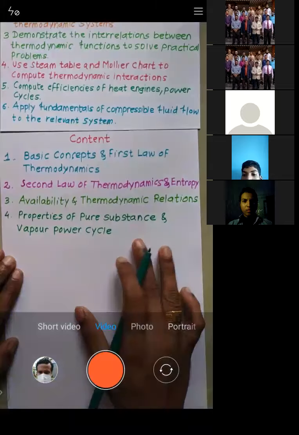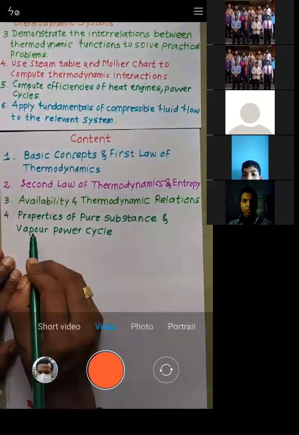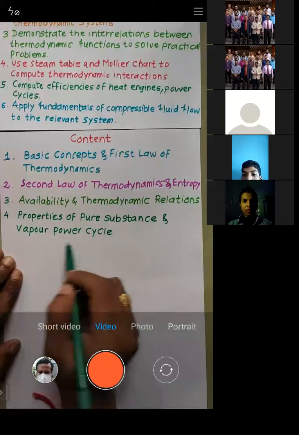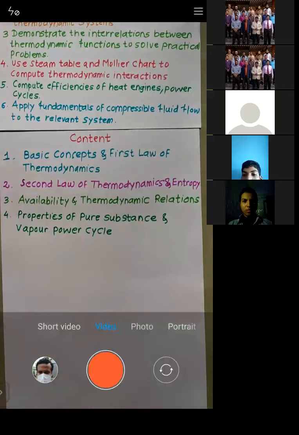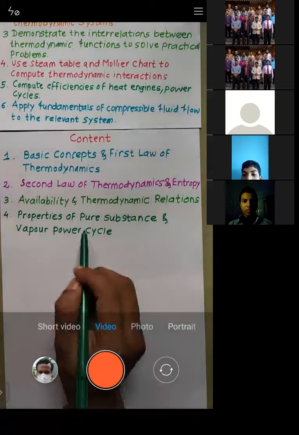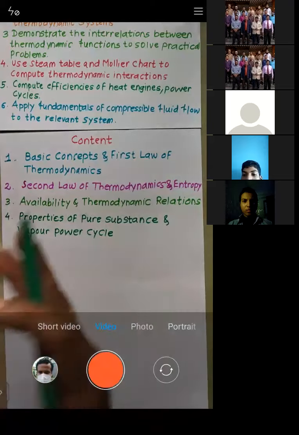So what is vapor power cycle? By using the vapor, we will generate the power. Whatever vapor or steam is available, with the help of that steam we need to produce power. What do you mean by steam? The steam will have some heat. That heat we need to convert into power. What is power? It is nothing but work. So whatever heat is there, we need to convert that heat into work.